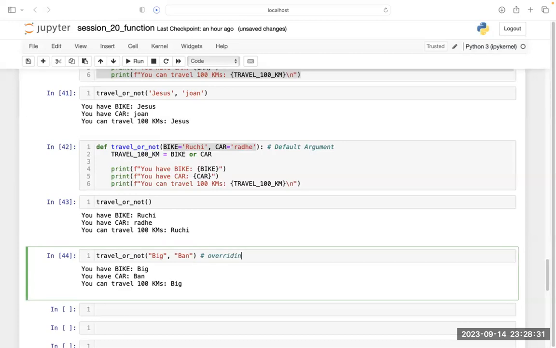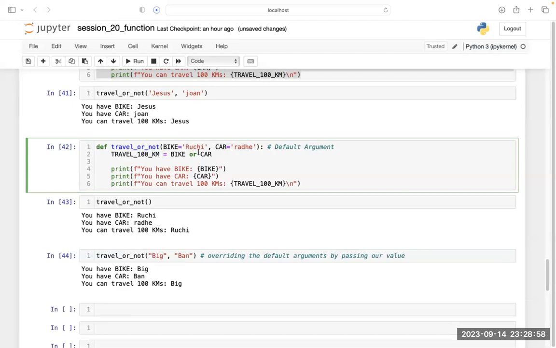Overriding the default arguments by passing our value. It is overriding this default argument this time.